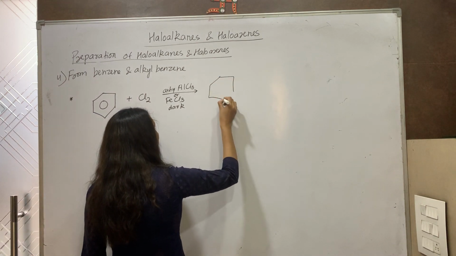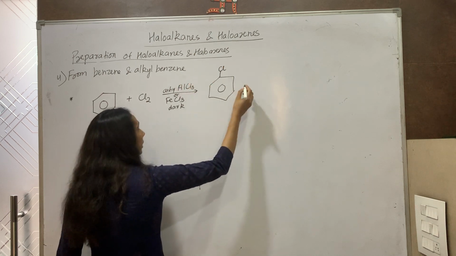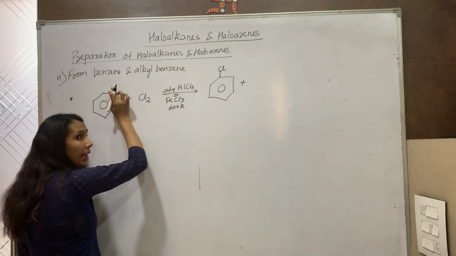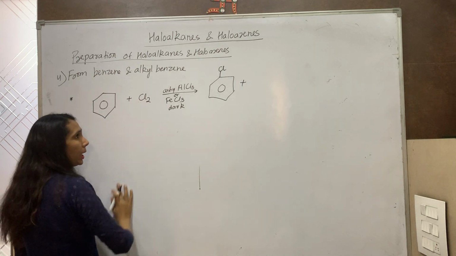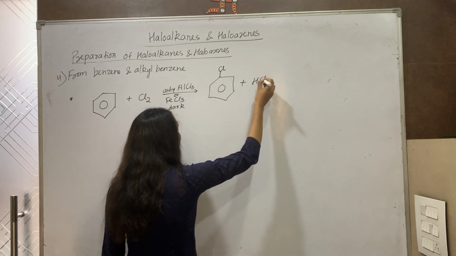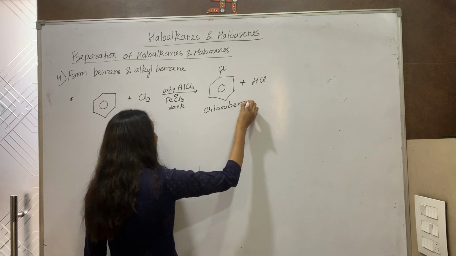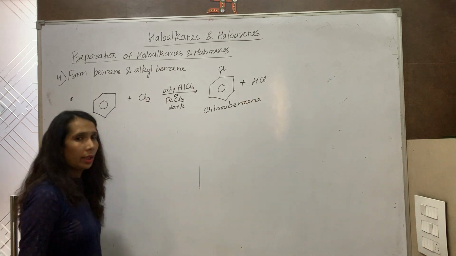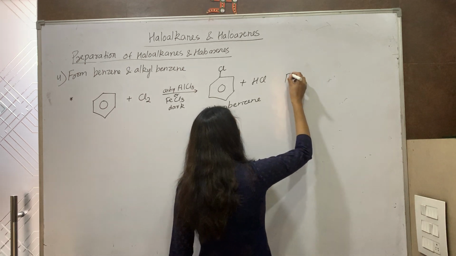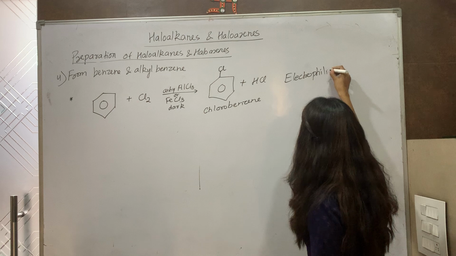Now, what happens? One of the hydrogens is replaced by Cl. In benzene, C6H6, one hydrogen is replaced by chlorine, and this hydrogen reacts with another chlorine and forms HCl. It is chlorobenzene which is formed in this reaction. And this reaction is an example of electrophilic substitution reaction.